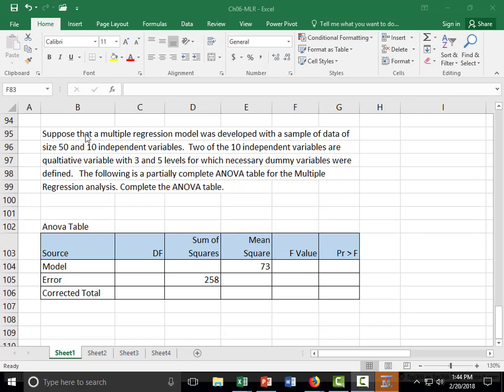Okay. Then it also gives how many observations there are. So we have a multiple regression model that has been developed with a sample of data of size 50. So that means our n is 50.